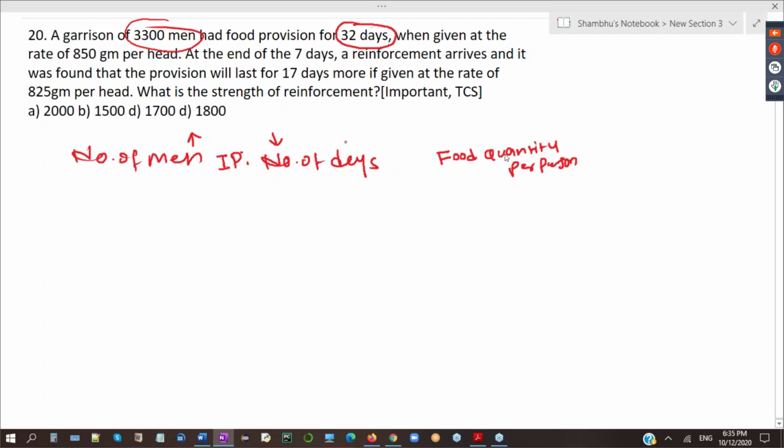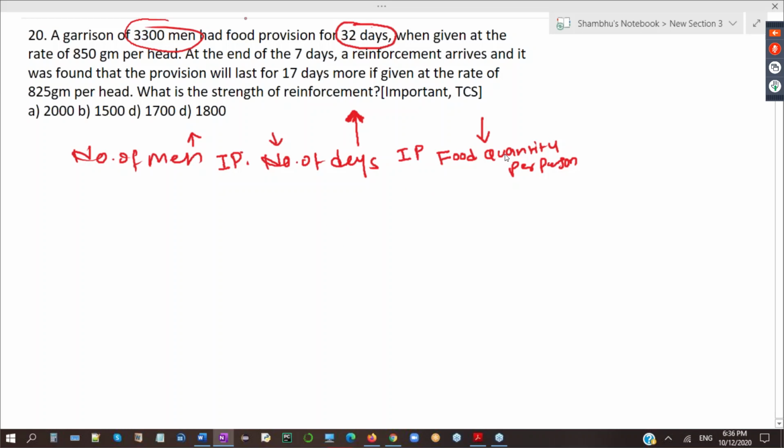If they want to eat that limited food for more days, so they have to eat per person more quantity or less quantity? They have to eat less quantity, isn't it? If they want the food to last more days, they have to eat less quantity, right? So here also the relation is indirect.